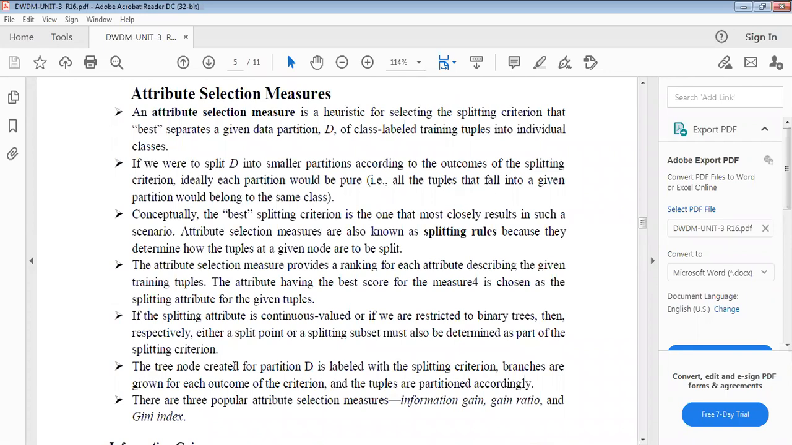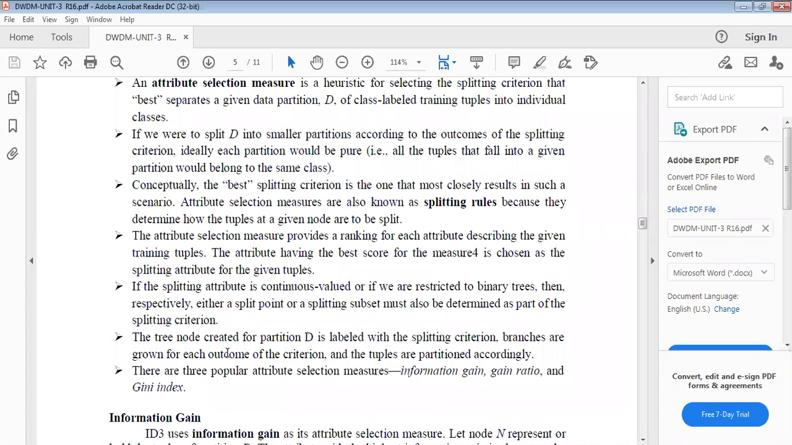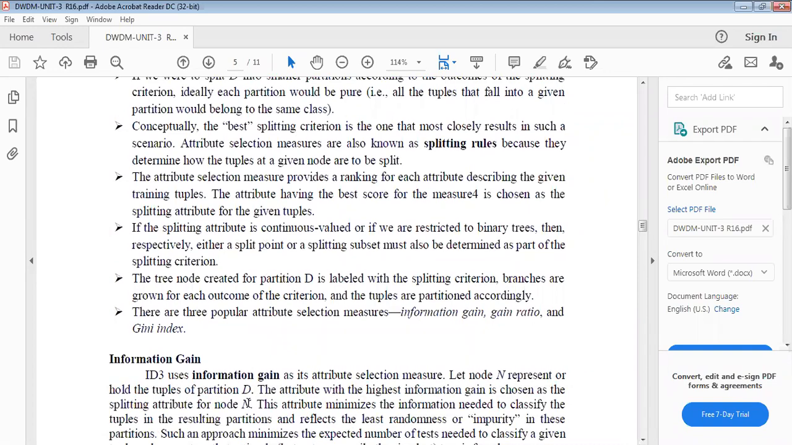Attribute selection methods, simply you can say, are a heuristic for selecting the splitting criterion that best separates the given data partition of class-labeled training tuples into individual classes. This is the attribute selection method. Mainly you have to represent three types of measures. One is the information gain, second is the gain ratio, third is the Gini index. First one is the information gain.